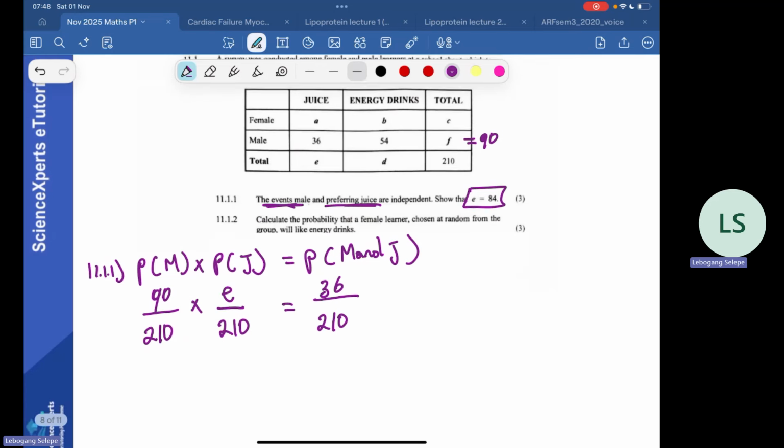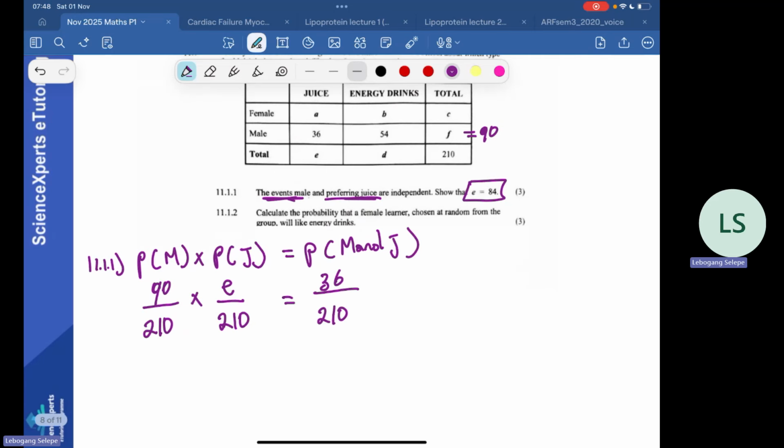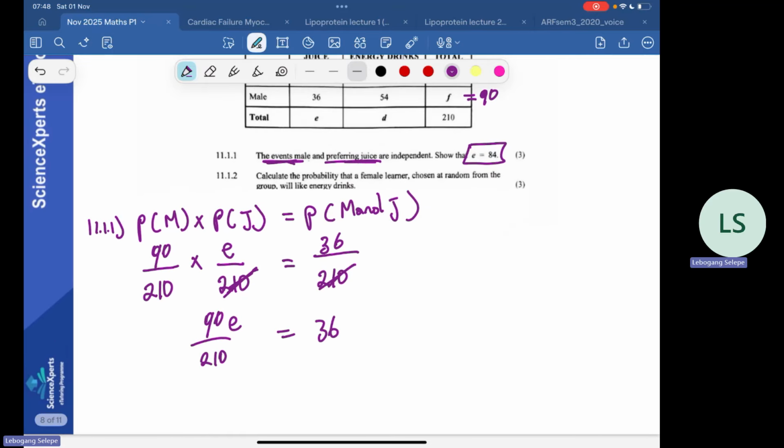Then we can solve for the value of E. All right, so one of the 210s can cancel this 210. Then we are left with 90 over 210 multiplied by E equals 36. Then I can write this as E equals 36 multiplied by 210 divided by 90.